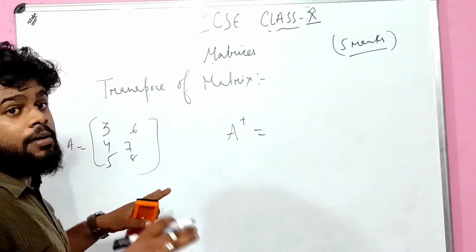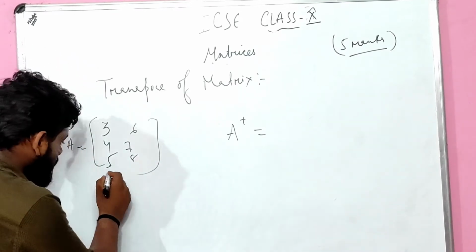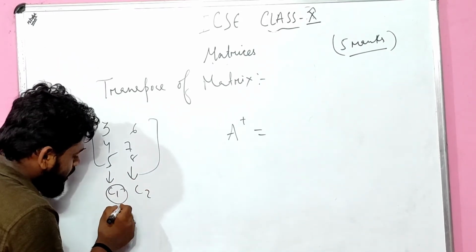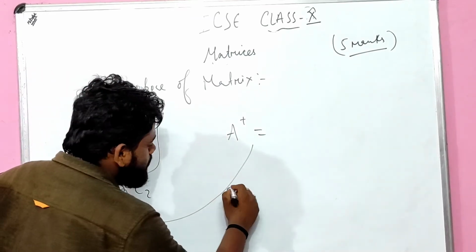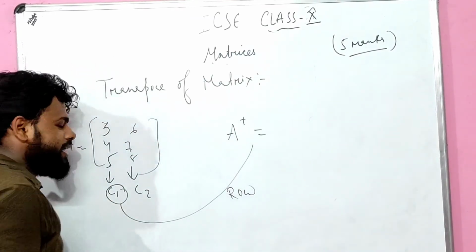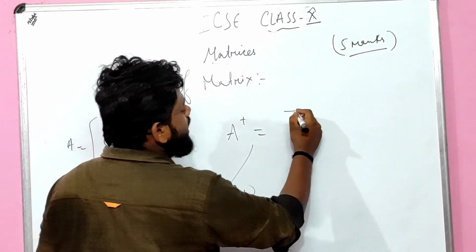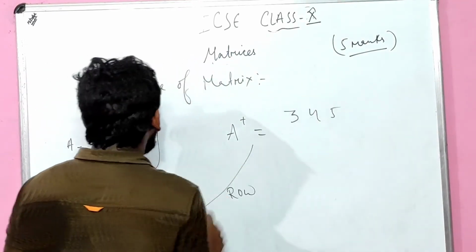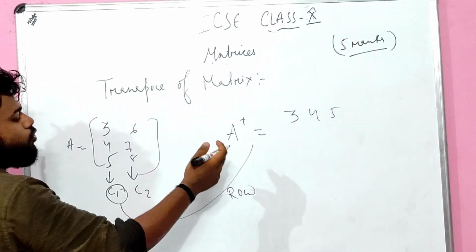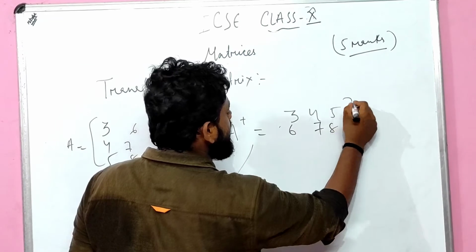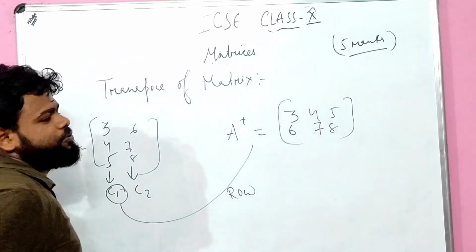So how do we write it? Very very important, son. This is column 1, this is column 2. The column will become row. Here, whichever column goes becomes a row. Are you getting it or not? Column becomes row, meaning 3 4 5 is a column, and there it becomes a row, something like this. Understood? Here column 2 goes there and becomes row 2, for example 6 7 8. Understood? This is all about transpose matrix.